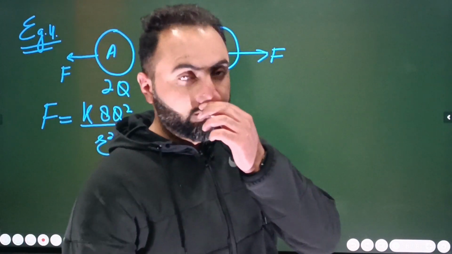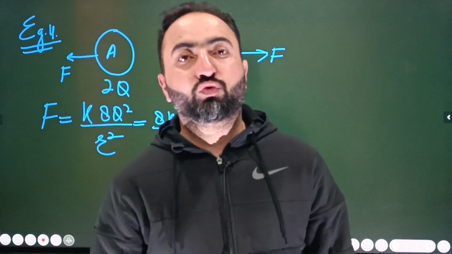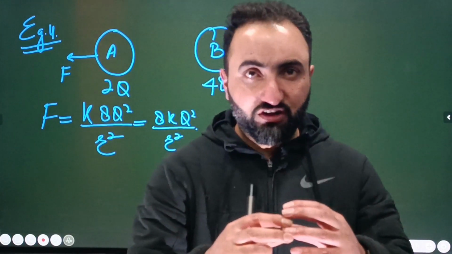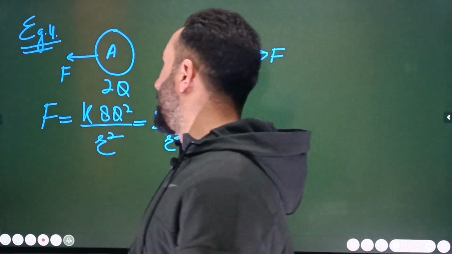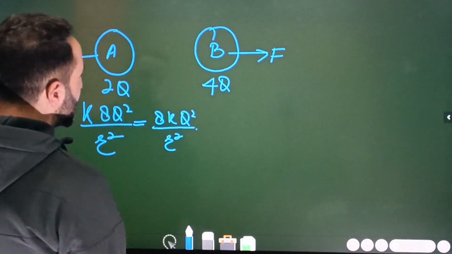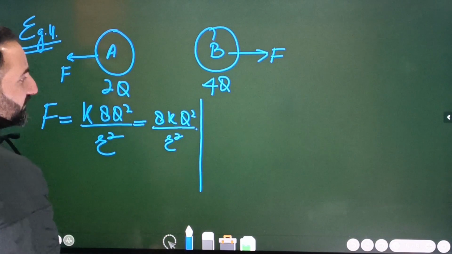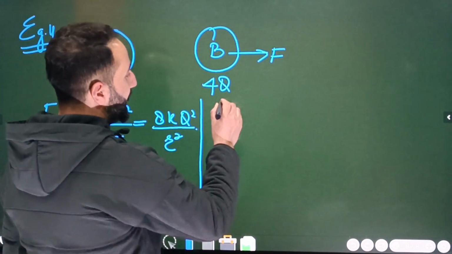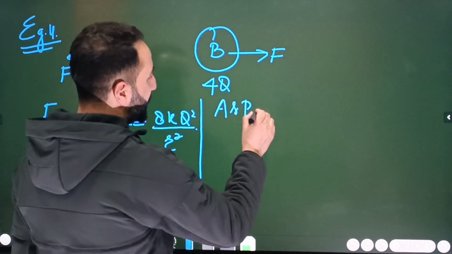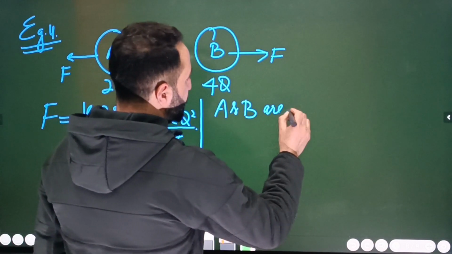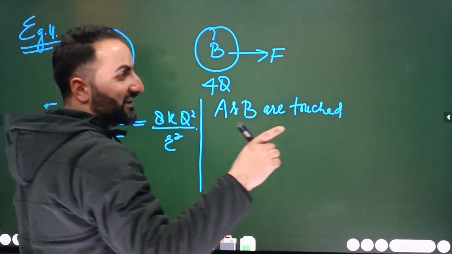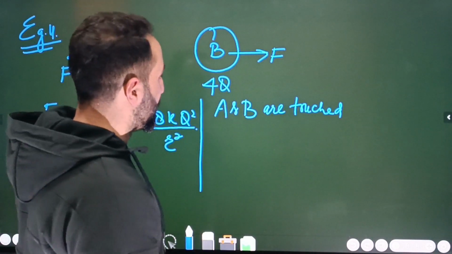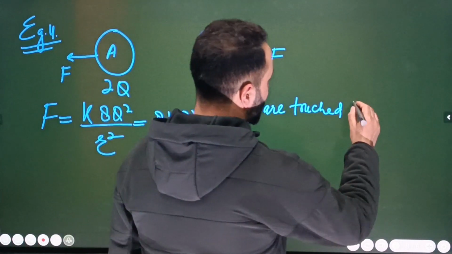The question is like this, this A and B, they are two metallic spheres, they are touched and then they are separated. Calculate the new force between the A and B. That's the question, ठीक है ना बेटा. This A and B are what? They are touched and then separated. So here I will write it down, A and B are touched and separated. This example you cannot do in the gravitation. The reason is that there is nothing like polarization in the gravitation.